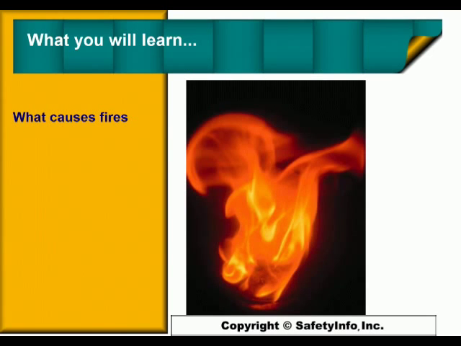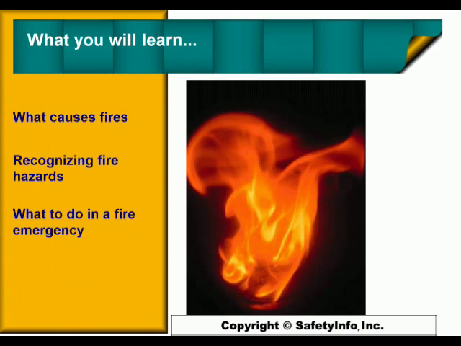Each year, thousands of fires cause severe injuries, property loss, job loss, and hundreds of deaths. In this course, you will learn what causes fires, recognizing fire hazards, and what to do in a fire emergency.